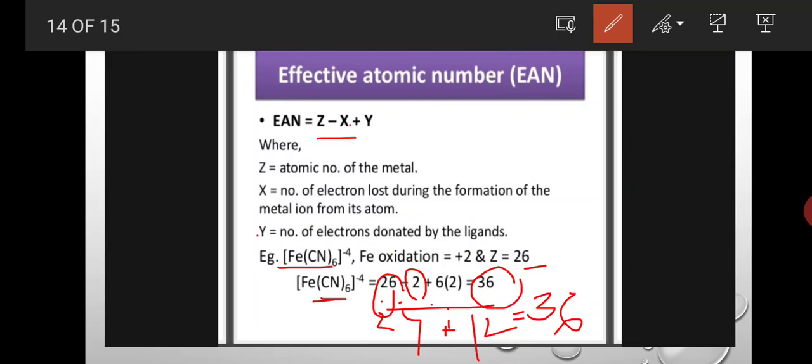Okay, this effective atomic number value is equal to the nearest noble gas atomic number. Nearest noble gas is what here? Krypton, 36. So this complex is a stable complex. Okay, if the complex's effective atomic number is equal to the nearest noble gas atomic number, then this complex is a stable complex.